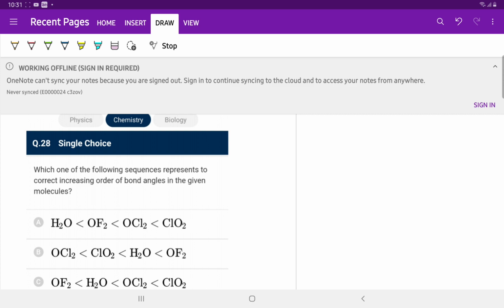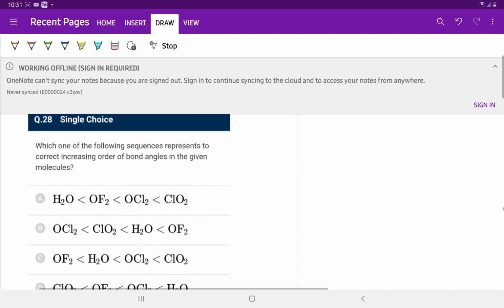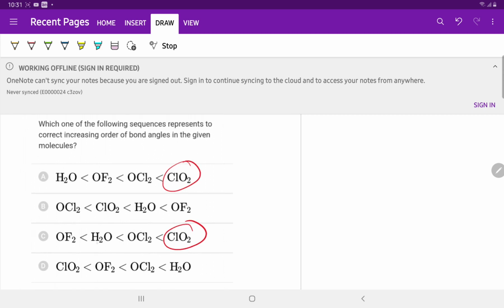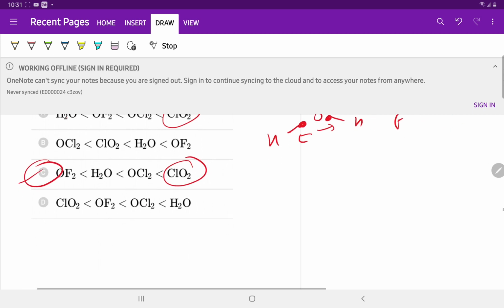Question number 28. Which one of the following sequences represents the correct increasing order of bond angle? H2O, OF2, OCl2 and ClO2. The maximum bond angle is in ClO2. There are two options in which the center atom is larger in size: then OCl2, then H2O and OF2. Due to the high electronegativity of fluorine, the electron cloud is shifted away from oxygen. Due to the repulsion, the bond angle increases. So H2O has a larger bond angle than OF2. So option C is correct.